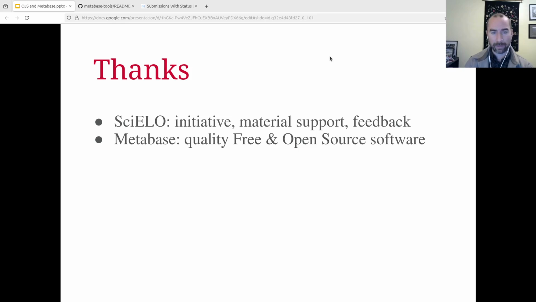I also want to thank Metabase. As I say, it's a very high quality, free and open source business intelligence tool. Business intelligence is big money. There are some very expensive tools out there to do these things. We want to serve the whole open source community, and often that community is limited resourced. In this case, your barriers to entry are simply running a Java tool. I know that's not available to everyone, but at least it's very affordable and it's very high quality software.